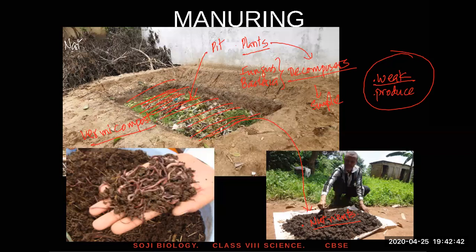This is a natural fertilizer because we make it from natural things like dead parts of plants, and urine and feces of animals. Everything is dumped into pits, and they're allowed to decompose. Who decomposes it? The bacteria and fungi decompose it. Once it is decomposed, the nutrients are released from these dead parts of plants and animals, and this is called manure. What you see here in front of this farmer is known as manure. This manure is a natural fertilizer, and it is added to the field during plowing.